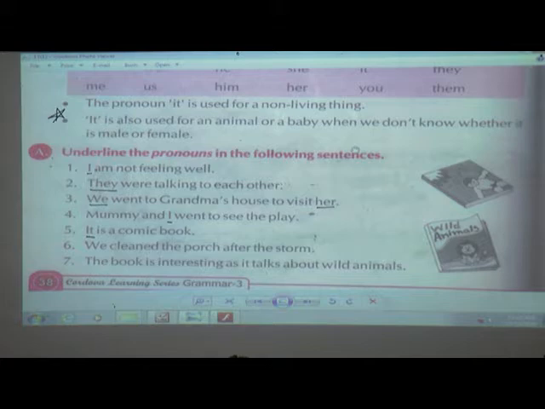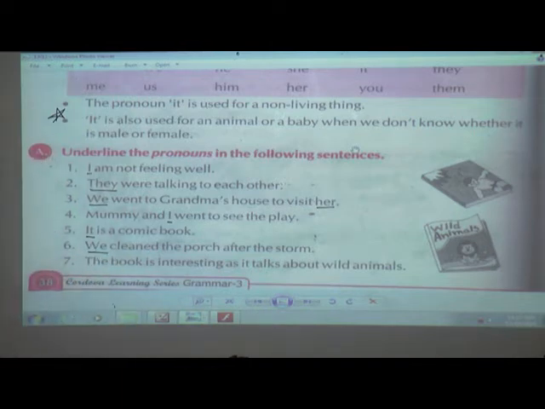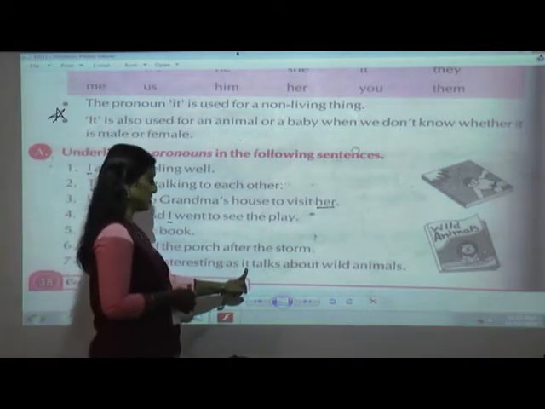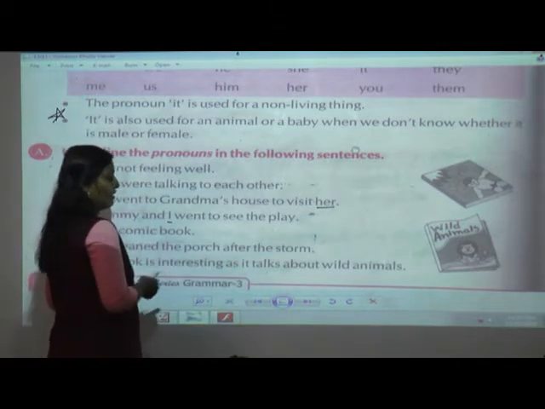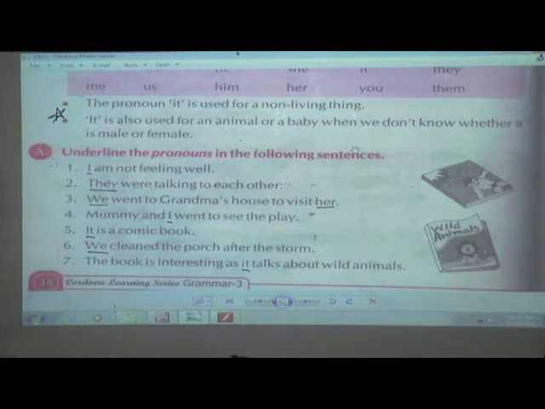Sixth, we clean the porch after the storm. We. The book is interesting as it talks about wild animals. So what is interesting? The book. And what is it saying? The book is interesting as it. About which noun is it telling this it? Yes, about the non-living thing, that is book. I hope that you have understood till 7. And you have done, I think.